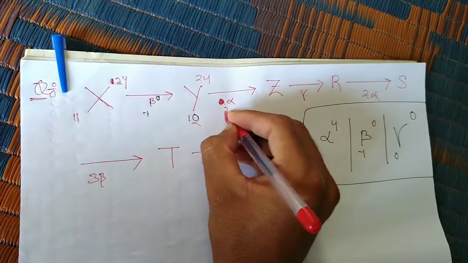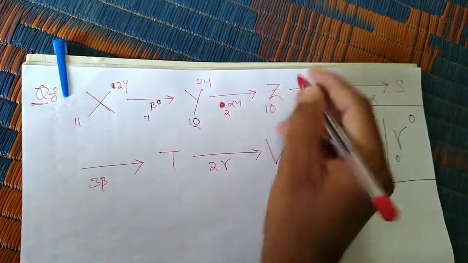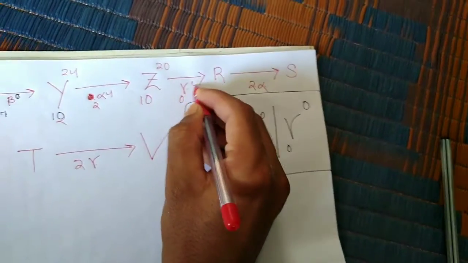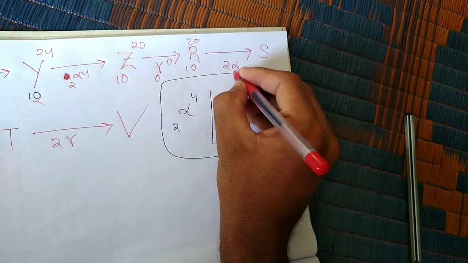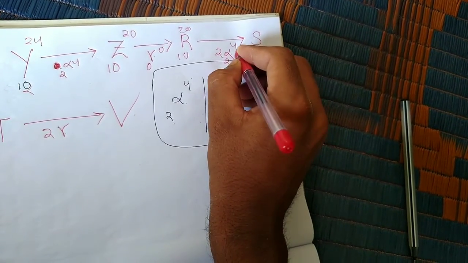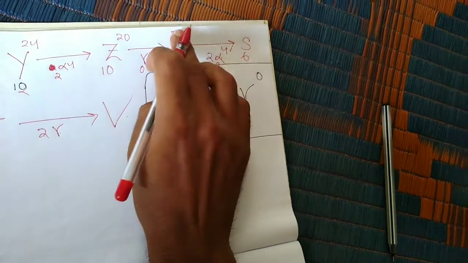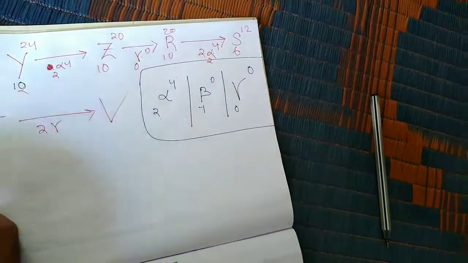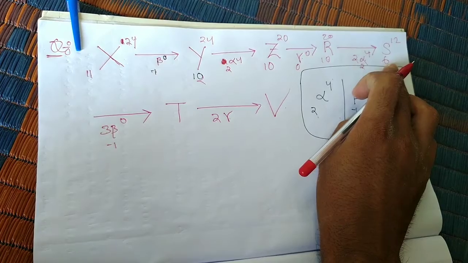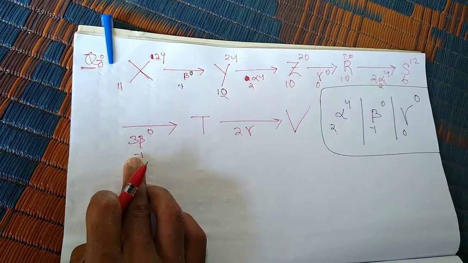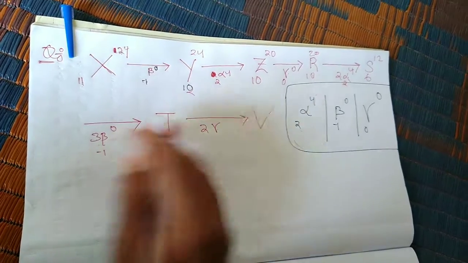11 minus -1 means 11 plus 1 equals 12, and for beta particle mass 0, so 24 minus 0 is 24. When alpha particle 2, 4: 12 minus 2 equals 10, 24 minus 4 equals 20. Gamma 0, 0 means it remains the same: 10, 20. Now 2 alpha means 4, 8: 10 minus 4 is 6, 20 minus 8 is 12. Then 3 beta means -3, 0: 6 minus -3, 6 plus 3 equals 9, and mass stays 12.